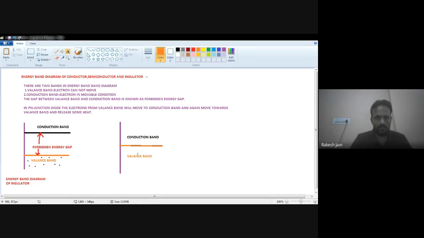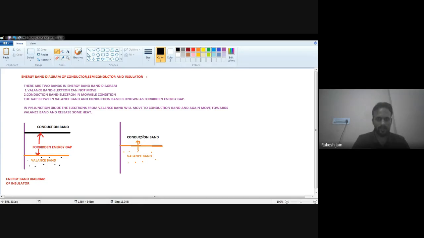We can represent this: let's suppose these are valence electrons. These are certain electrons in valence band, and they will be continuously moved from valence band to conduction band.